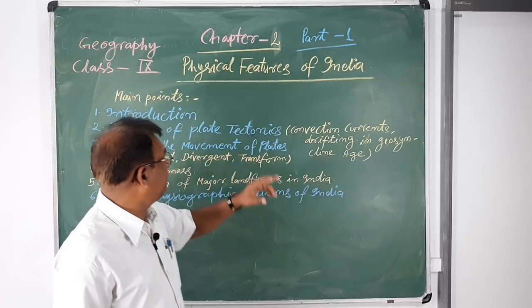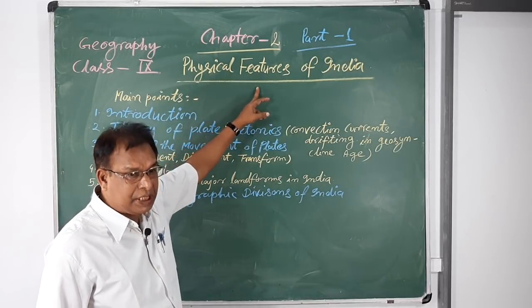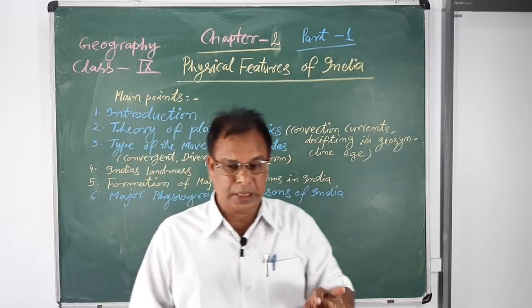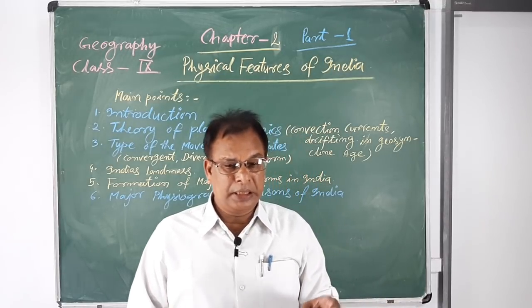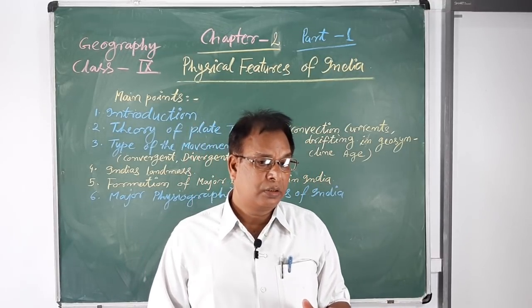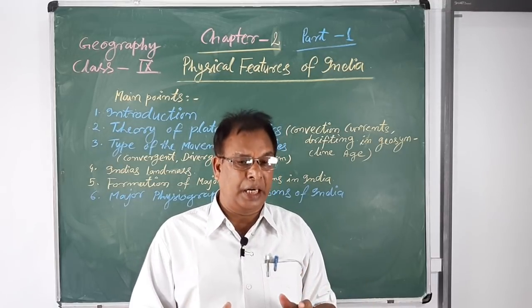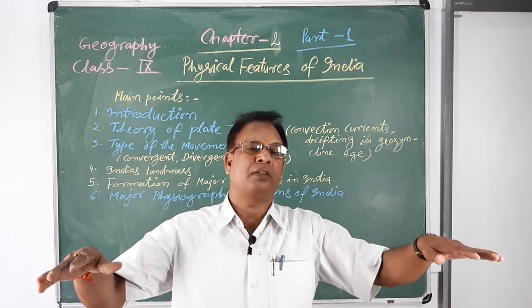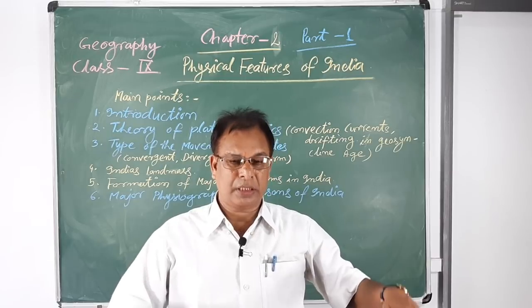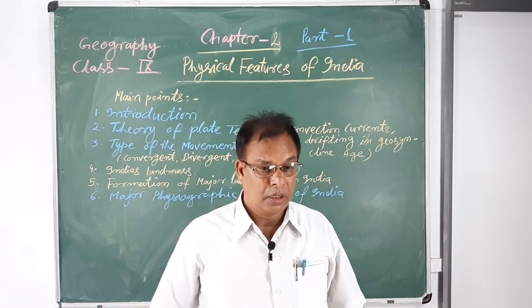In this chapter, physical features means swarup, structure. India's structure is a triangular shape, just like a flying bird.